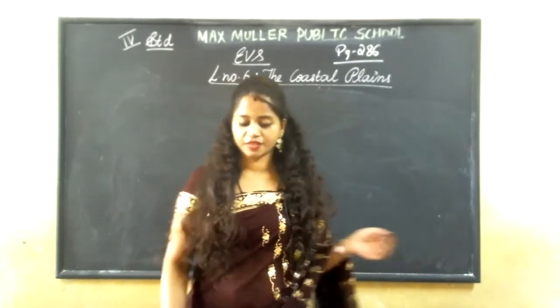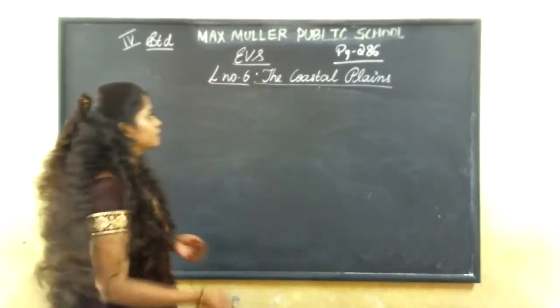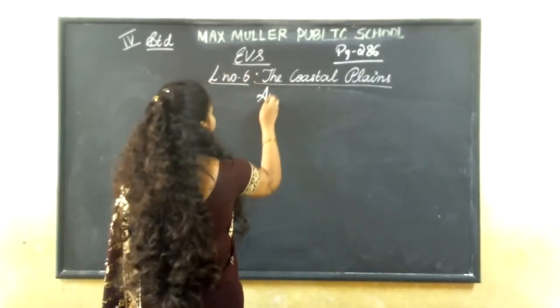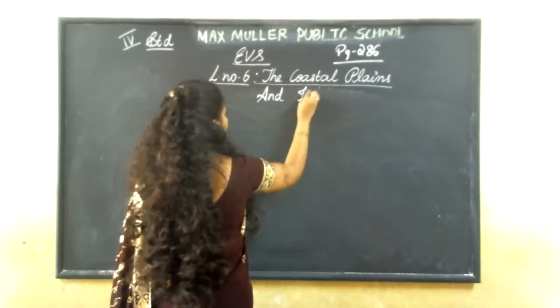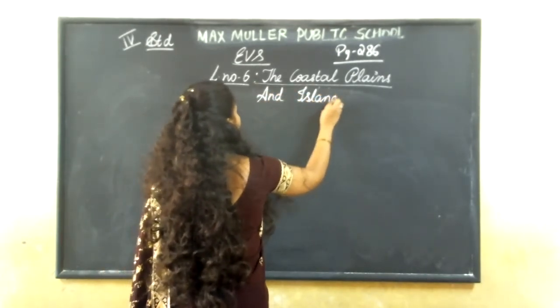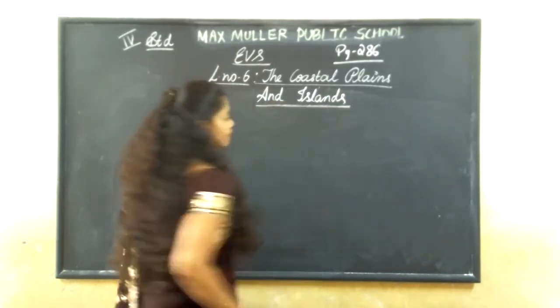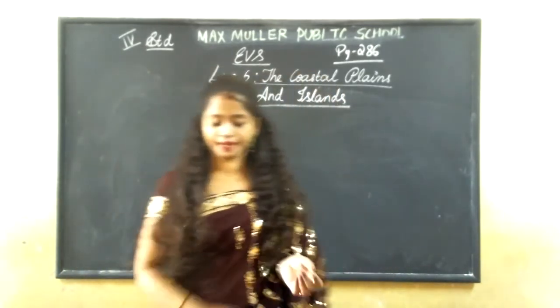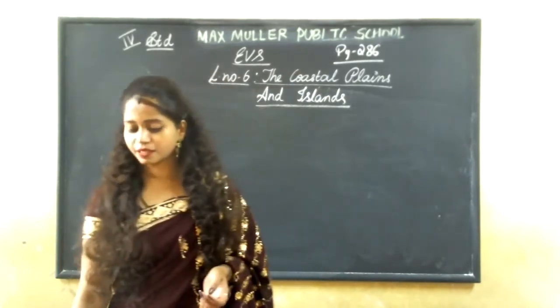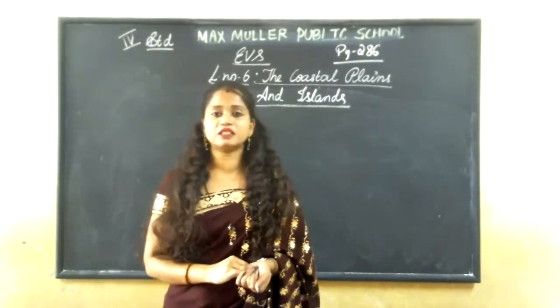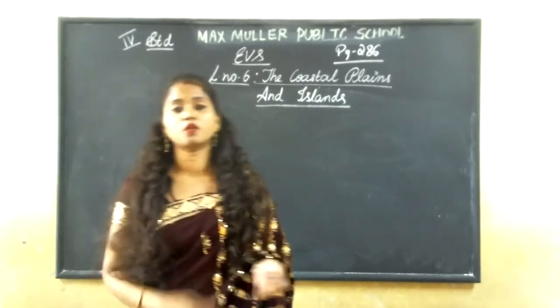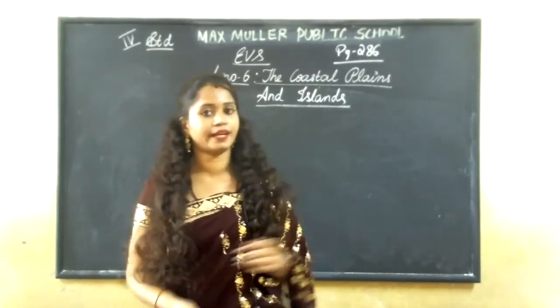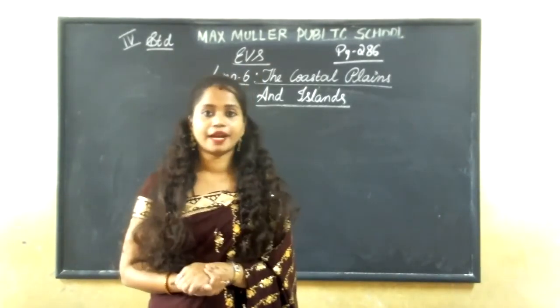Okay, last class we started with lesson number 6, the coastal plains and the islands. Yes, we started with coastal plains and islands. We have learned about the coastal plains. The coastal plain is divided into two groups: eastern coastal plains and western coastal plains. We have learned that, right?